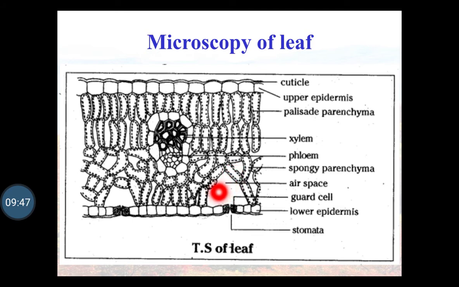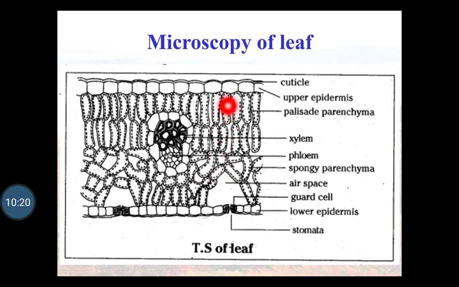In between these, air spaces are present. Then this is the lower epidermis, and the stomata are also present for the exchange of gases such as oxygen and carbon dioxide. The palisade cells are present below the upper epidermis, or they may be present on both sides of the leaf, below the upper epidermis and above the lower epidermis.